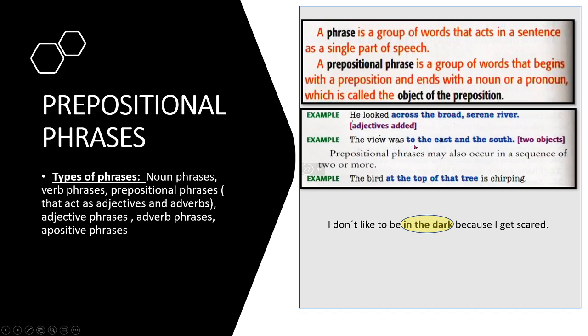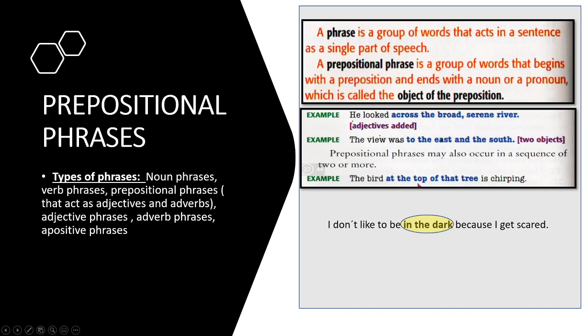The view was to the east and the south. Here you see the preposition to, right? And east acts as a noun, and south also acts as a noun. So here, east and south are both objects of the preposition to. So in this phrase, we have two objects. You see?